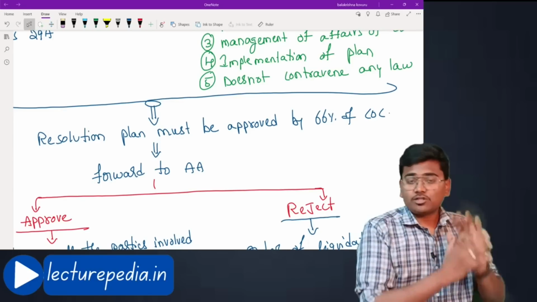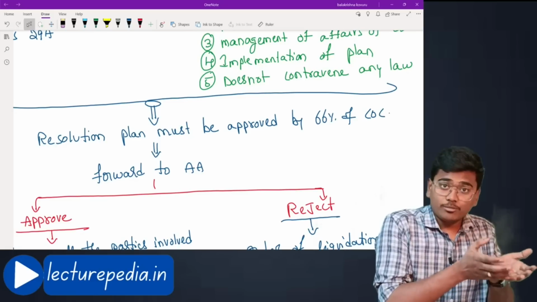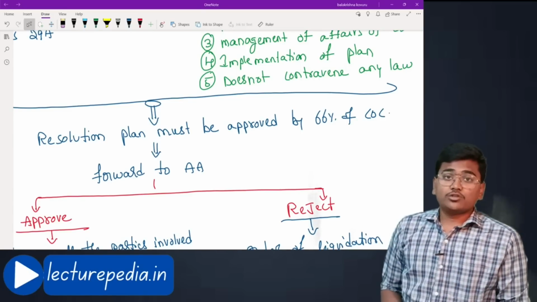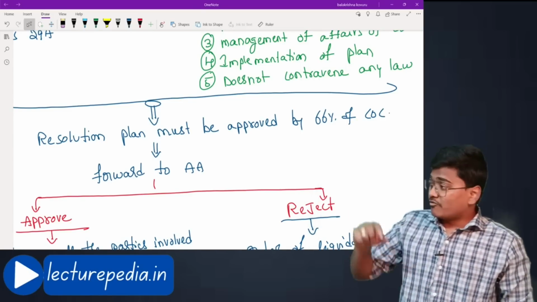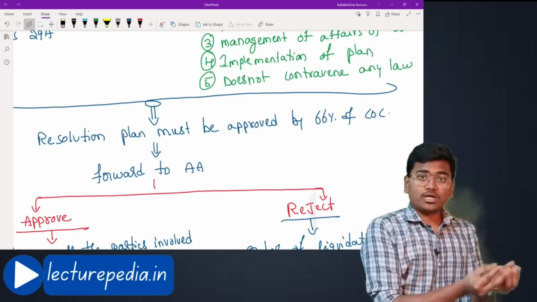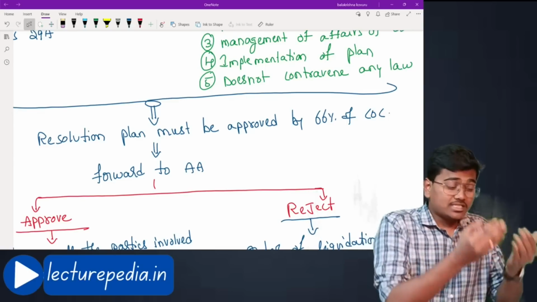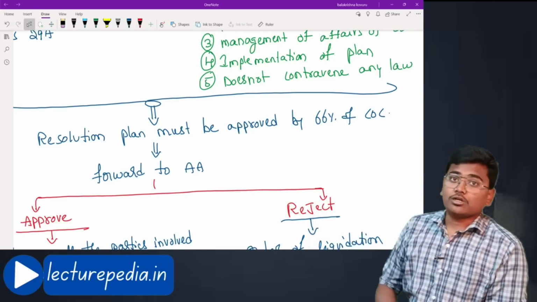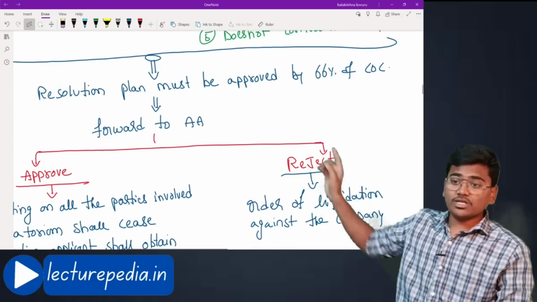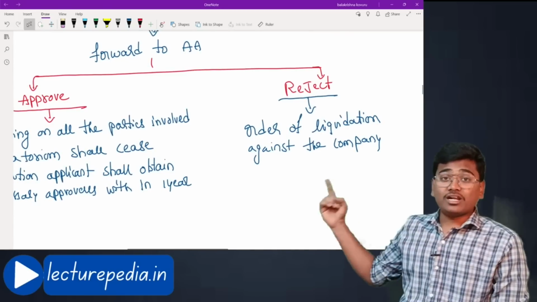Once 66% of committee of creditors have approved the resolution plan, such approved resolution plan will be forwarded to the adjudicating authority. Even the adjudicating authority should also approve the resolution plan. See how many approvals are required. First, it has to be given to the resolution professional. Resolution professional will forward to the committee of creditors. Committee of creditors with 66% of voting have to approve the plan, and such approved plan has to be forwarded to the adjudicating authority, and even the adjudicating authority should also approve it. Adjudicating authority can either approve it or reject it.